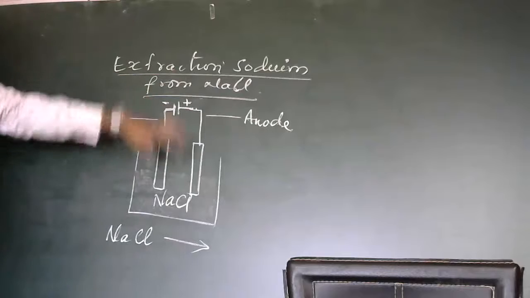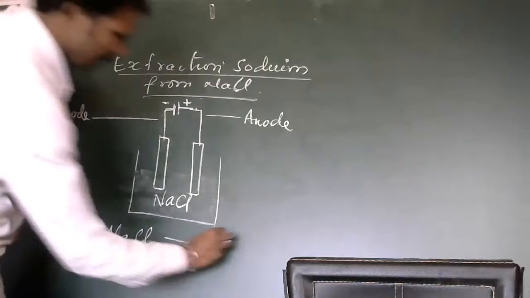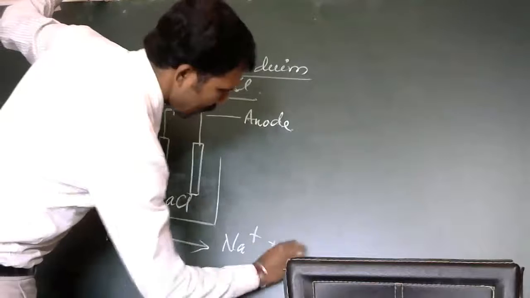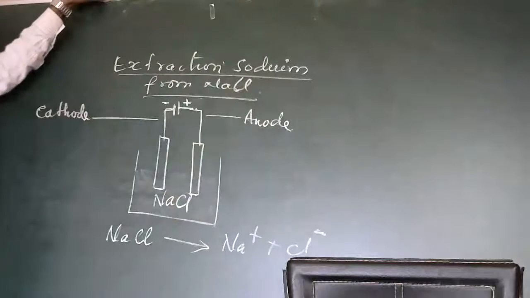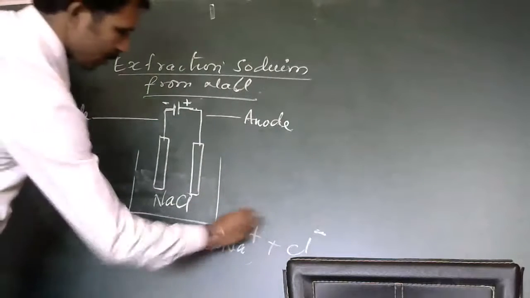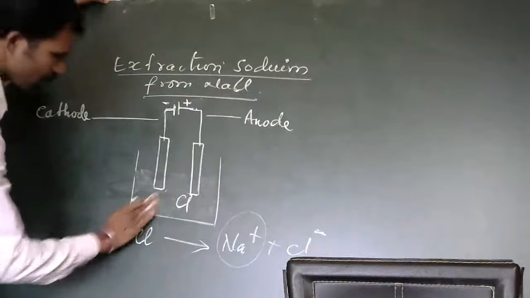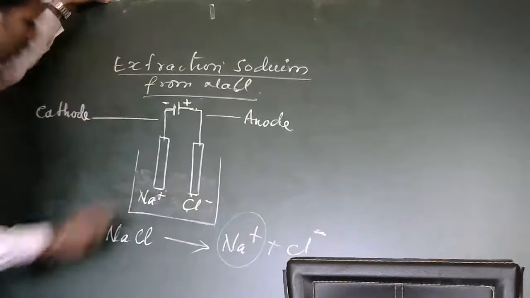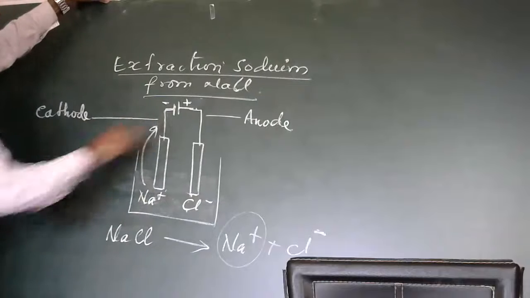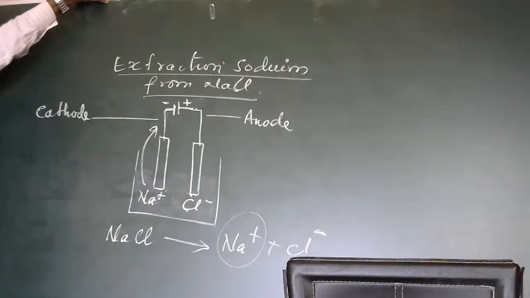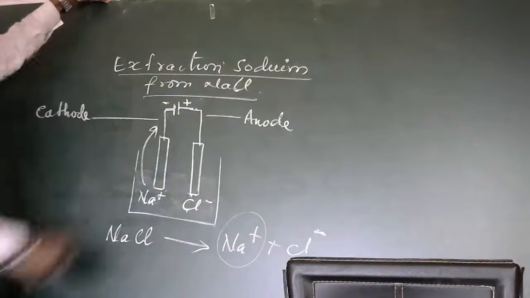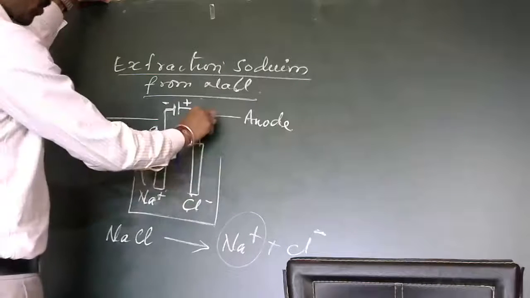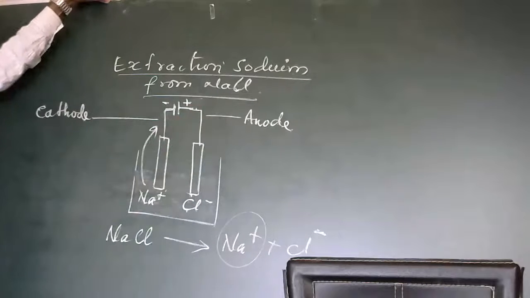When electricity is passed, Na+ and Cl- are formed. Sodium is a cation, so it moves towards the negative terminal and goes on collecting on the cathode. Chlorine goes on collecting at the anode.